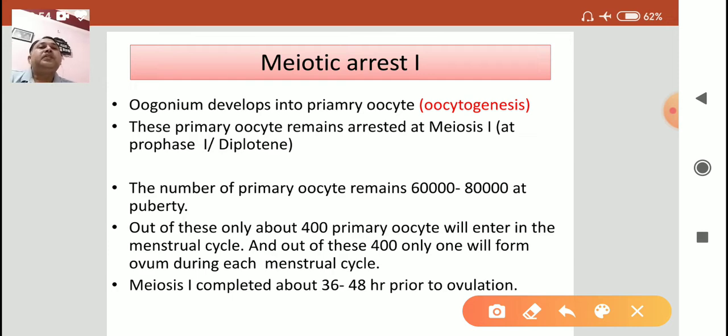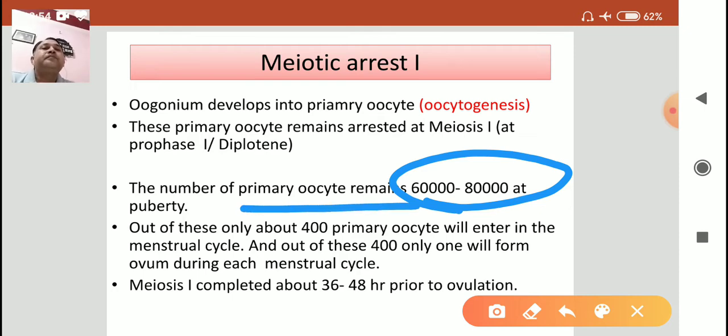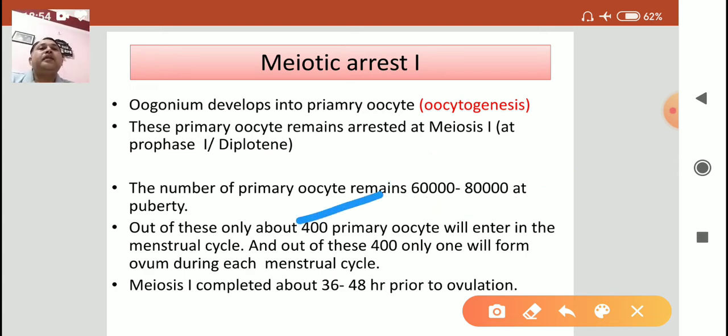Out of these, only 400 primary oocytes will enter the menstrual cycle, out of the 60,000 to 80,000 primary oocytes that are present in the newborn baby after the birth. And out of these 400, only one will form ovum during each menstrual cycle. These are actually only data. Meiosis was completed about 36 to 48 years prior to ovulation.